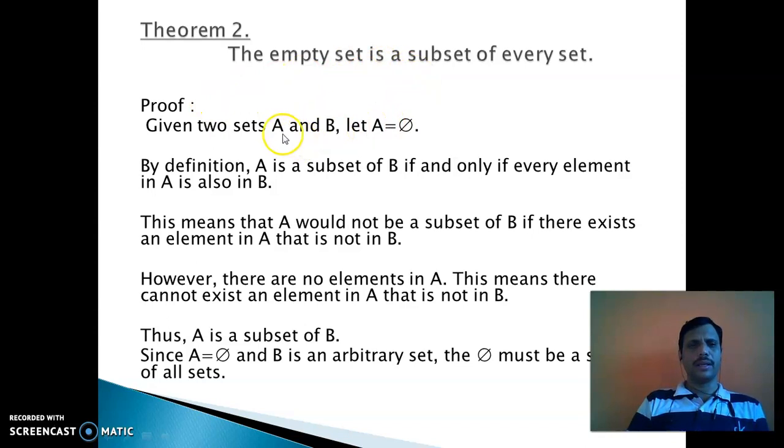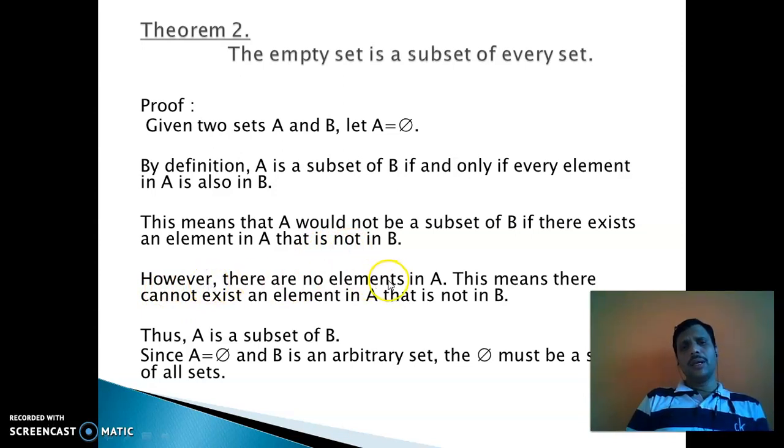The proof of that theorem: given two sets A and B, assume that A is the empty set. By the definition, A is a subset of B if and only if every element in A is also in B. This means that A would not be a subset of B if there exists an element in A that is not in B.